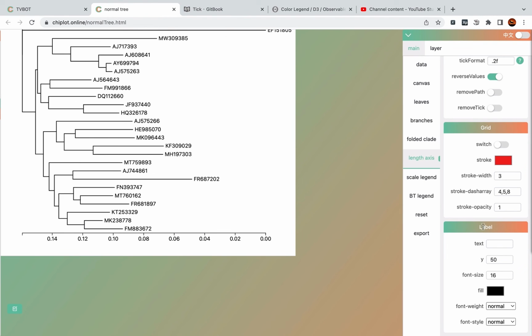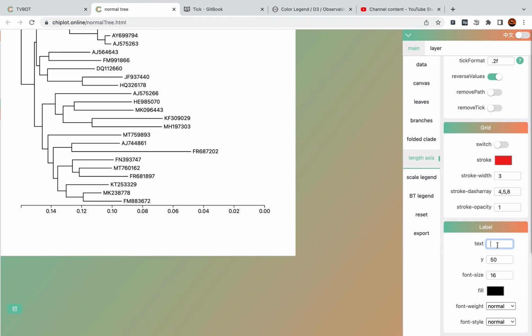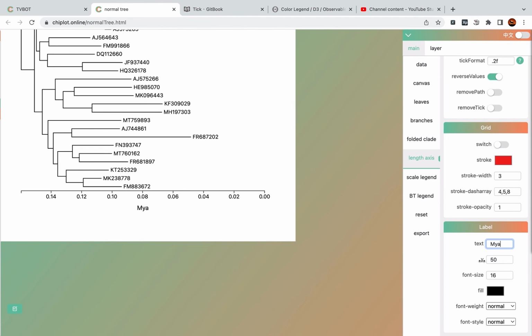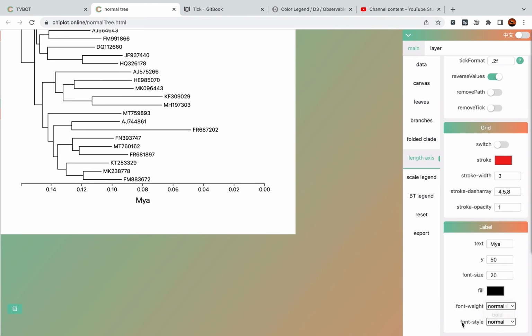The last one is the label of the axis. Like you can fill MYA, means millions years ago. And this one is its vertical offset, font size, fill color, font weight, and font style.